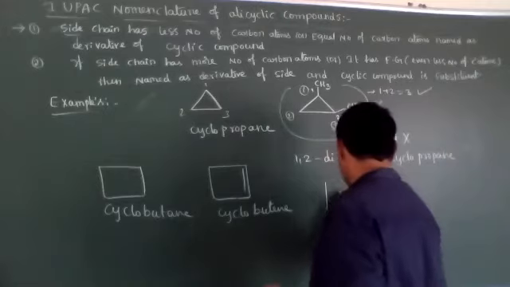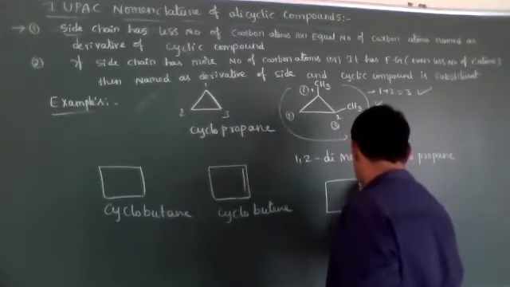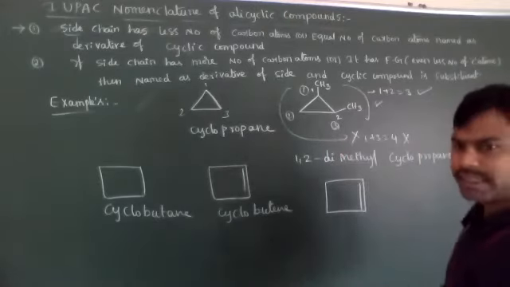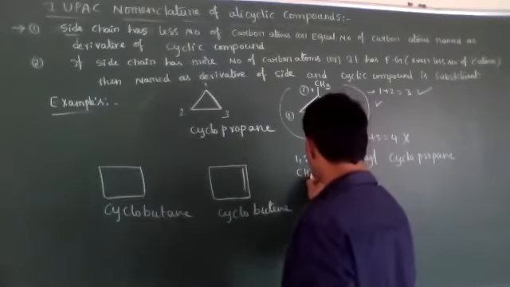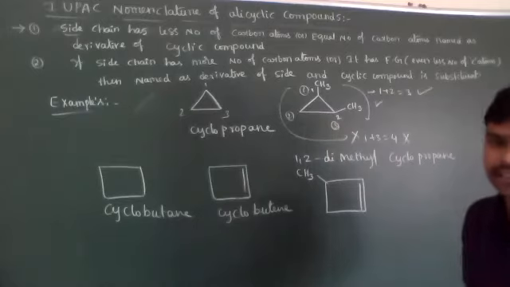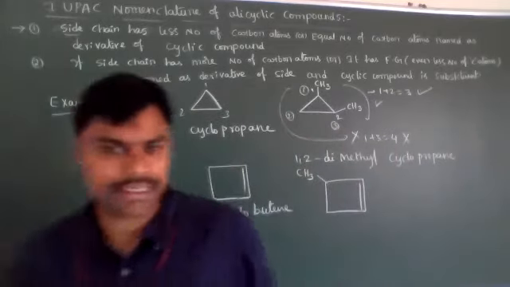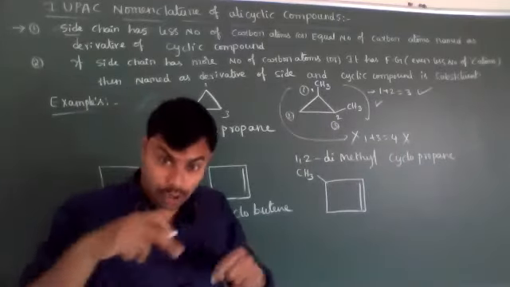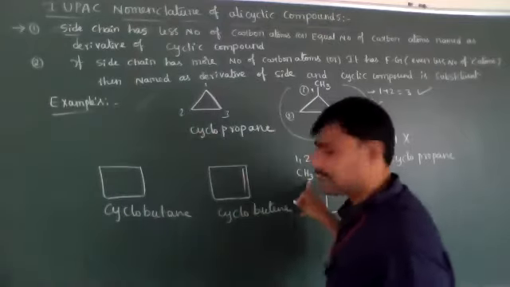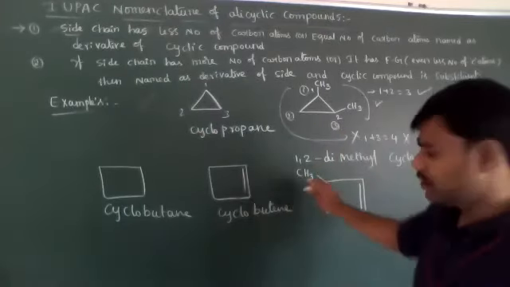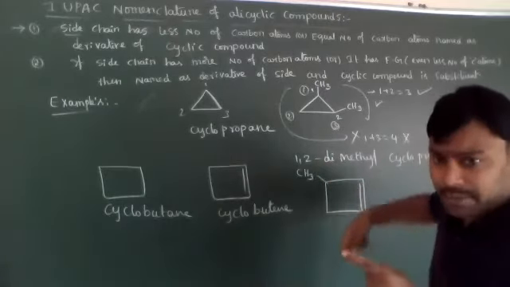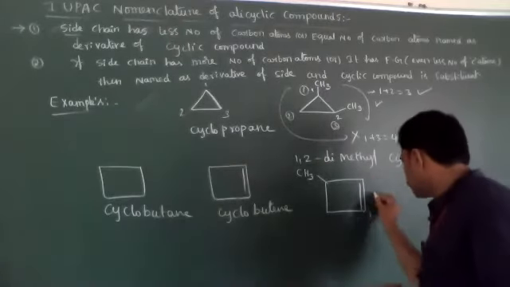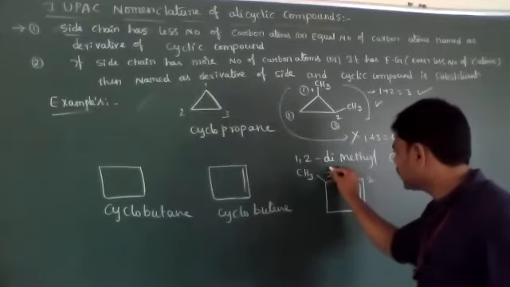Now let's see, a double bond is present and it has one substituent, a CH3 group. What I said, dear students, is that the double bond gets more priority compared to the substituent. Then we have to give the numbering starting from the double bond. This is 1, 2, 3.